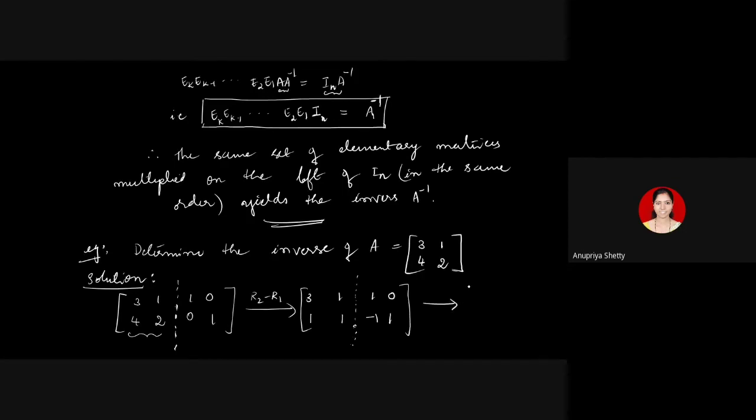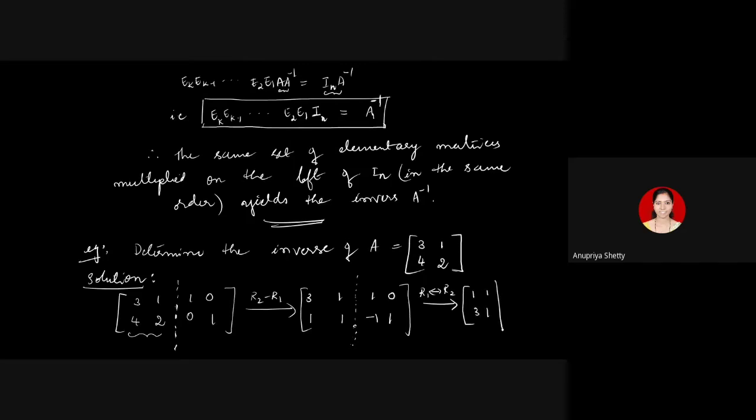What next? Either I can exchange these first and then subtract. I have to reduce this 3 to 0, because 1 will come to the first position, that becomes a pivot entry, and below that I'll do that. We will go in pace with that proposition, where you had given a method to bring the matrix to the row echelon form. I'll use exactly the same set of operations. So I will interchange this so that the pivot comes in the first position. 1, 1, 3, 1.